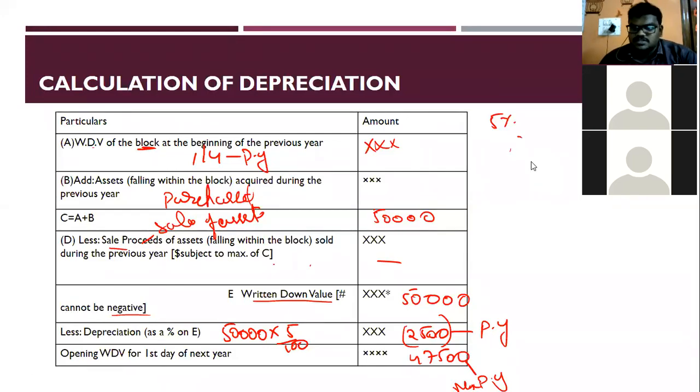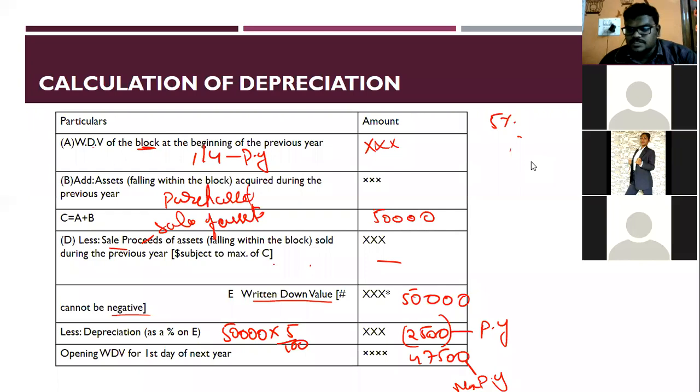Yes, there is a chat question. Sale proceeds is nothing but any kind of asset sold during the year which belongs to this block category, for example the 5% category. So this 5% is called a block, one block. Under this block, if you are selling any asset, you have to minus such asset here.